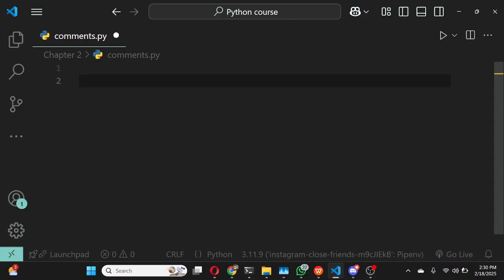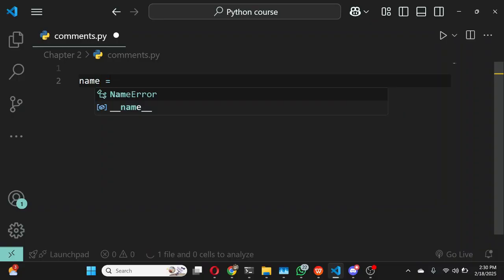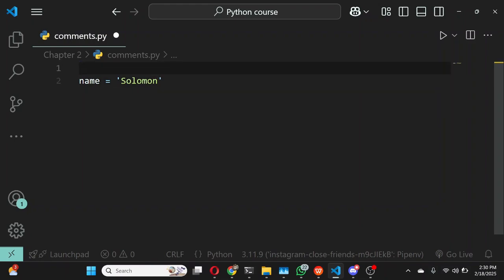Let's say we create a variable called name, and we say name is equal to Solomon. What I can do is, if I want to explain what this line of code does, I can write a comment to explain it. So it helps in documentation and explaining. Now, there are two types of comments. The first type is the single line comment.